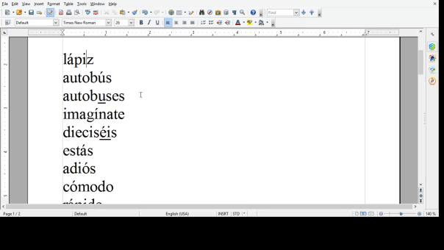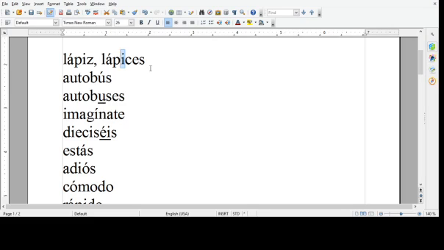Lapiz really should be lapiz, but nobody says that. It's lápiz. Notice that when you make it plural with that one, and you say lápices, okay, the Z changes to C because we can't have ZES, but now it ends in an S. The stress should fall on the E, but it doesn't. It still falls on the A. So instead of lapíces, it's lápices. So it still gets the accent mark, even when it's plural.